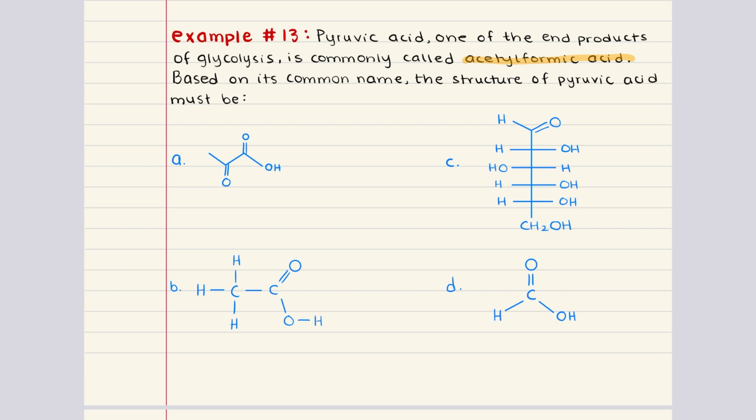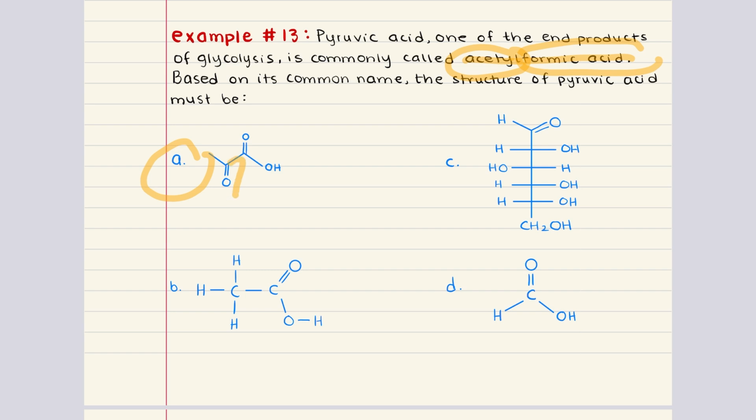The name is a clue. Acetyl refers to a 2-carbon group with a carbonyl attached to it, and formic acid refers to a carboxylic acid functional group. When you combine these two parts, you get a molecule with a carbonyl group directly attached to a carboxylic acid. Looking at the options, structure A matches this description perfectly.